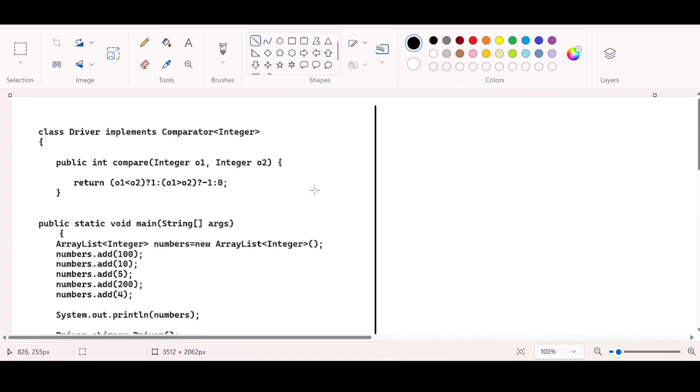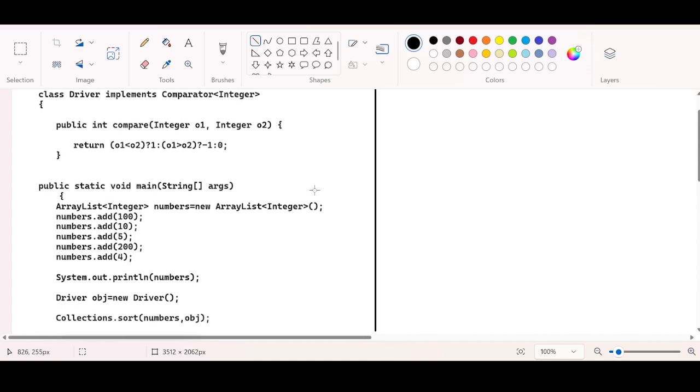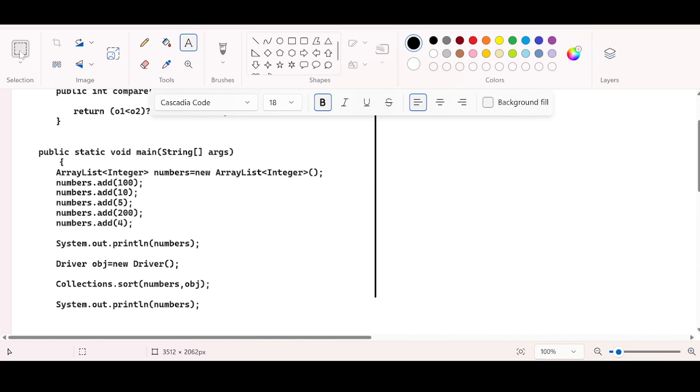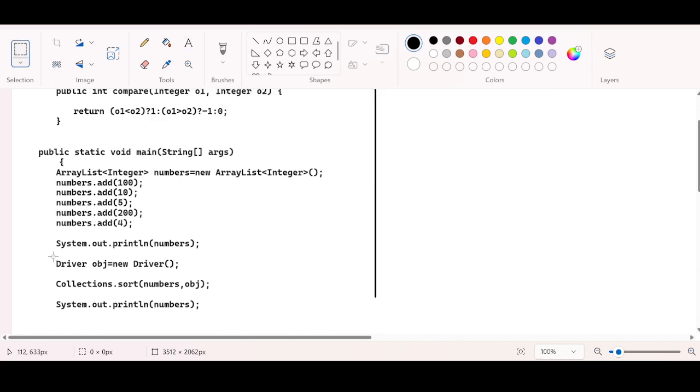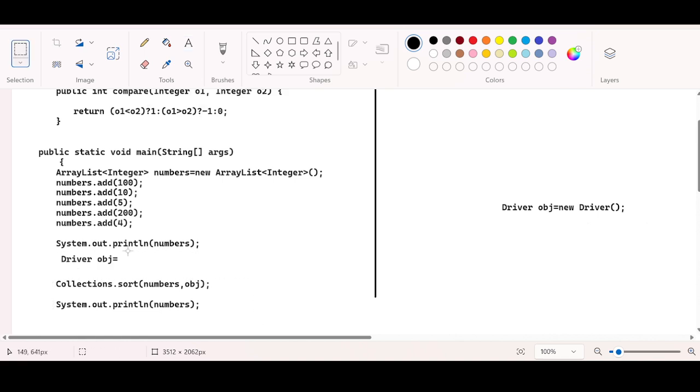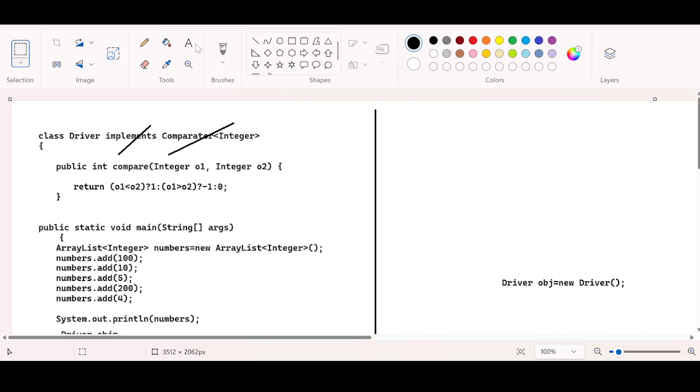In the lambda expression, we know this already. There is no requirement to use implements. There is no requirement to implement the comparator, I mean, to implement any interface directly. What I can do directly here in the body of the statement, instead of these lines, is use the driver class: Driver obj equal to... Let me remove these lines also, or I am writing this piece of code here for better understanding.